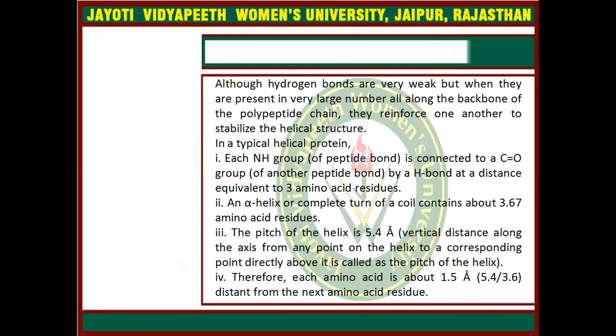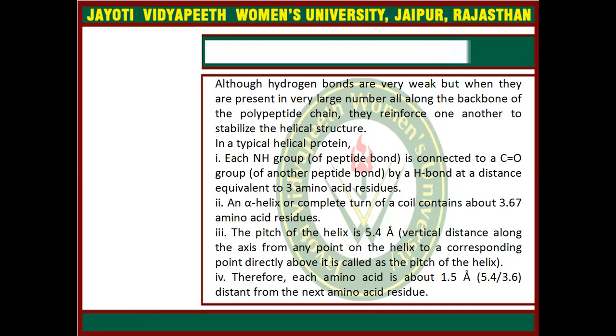Here we can see that although hydrogen bonds are very weak, when they are present in large number all along the backbone of the polypeptide chain, they reinforce one another to stabilize the helical structure. In a typical helical protein, each NH group is connected to a carboxylic group by a hydrogen bond at a distance equivalent to 3 amino acid residues.